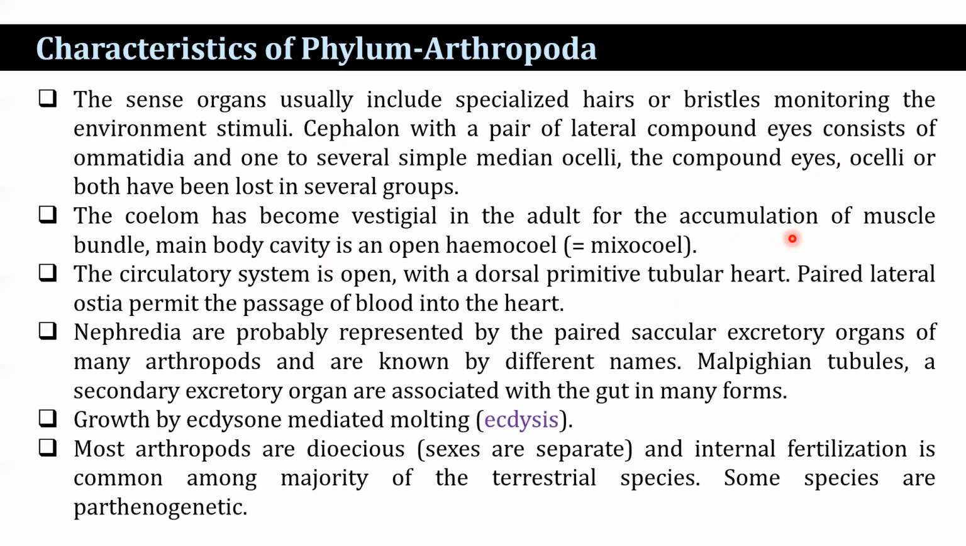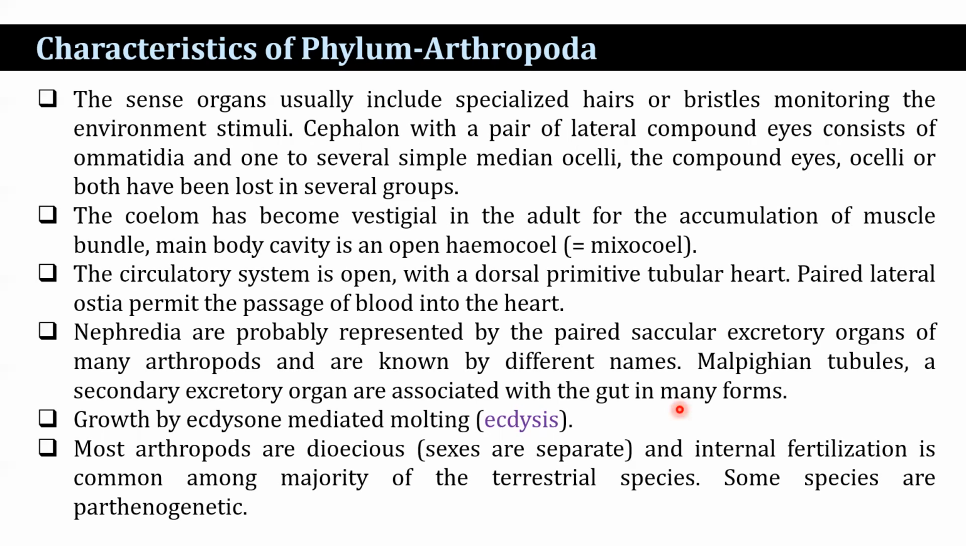The main body cavity is an open hemocoel, known as the myxocoel. The circulatory system is open with a dorsal primitive tubular heart. Paired lateral ostia permit the passage of blood into the heart. Nephridia are probably represented by the paired saccular excretory organs of many arthropods, known by different names. So many types of excretory organs are present in arthropods. Malpighian tubules are secondary excretory organs also associated with the gut in many forms.